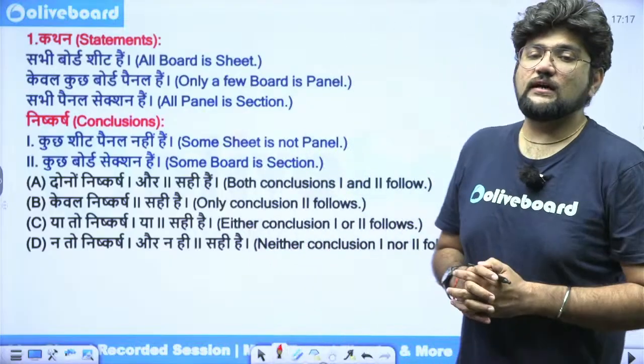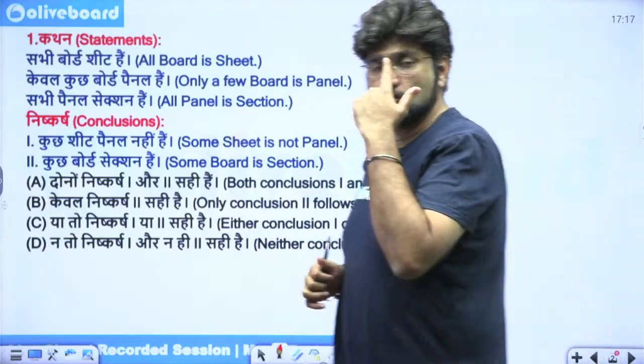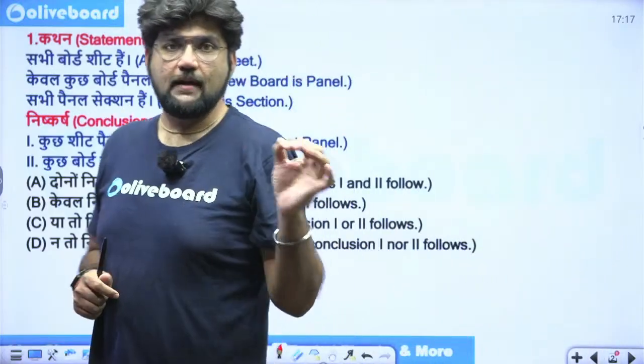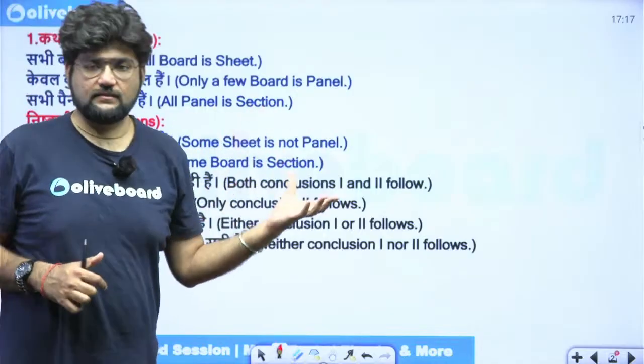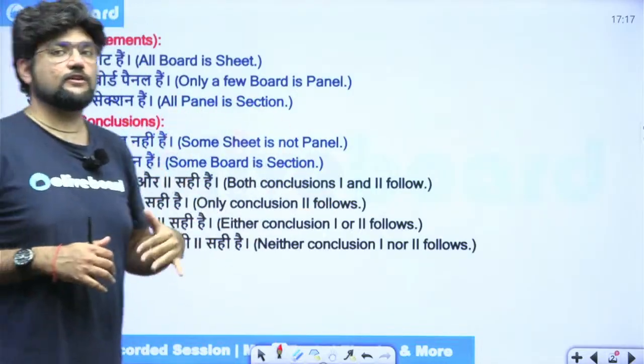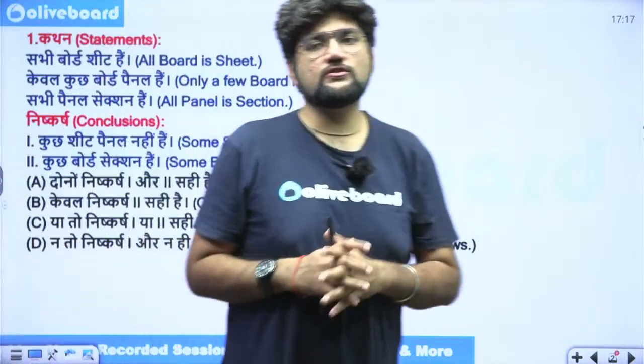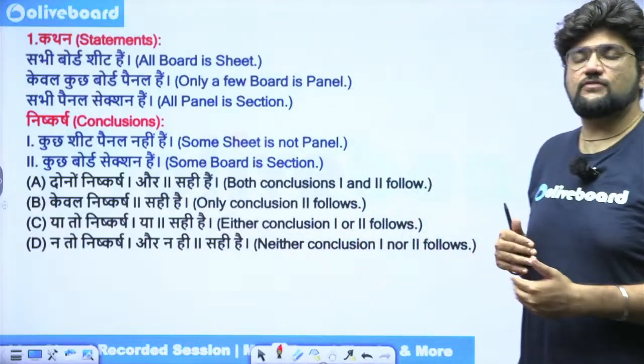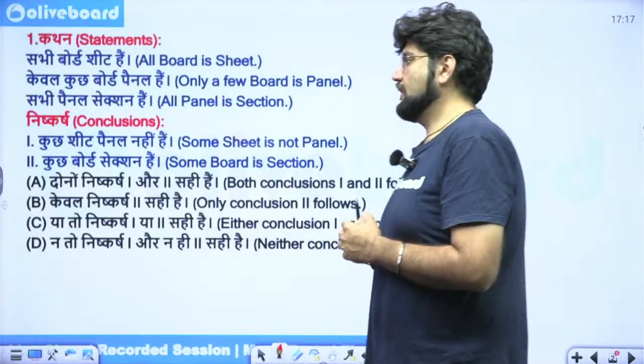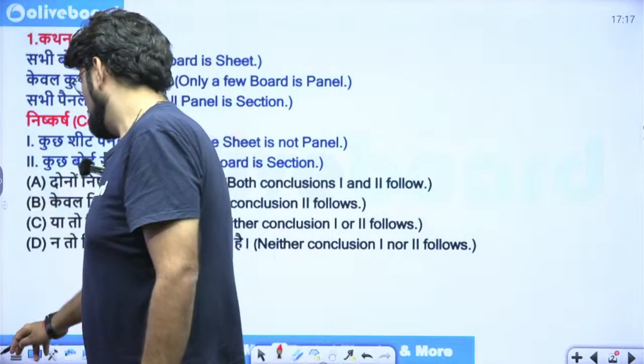I'm here with a practice session of CGL Tier 2 questions based on the pattern which have been asked in the previous year exams. They are not exactly copy-paste PYQs, but extremely good level questions which we'll be practicing and which will give us good exposure towards CGL 2 examinations. So let's start right away without wasting a single second.